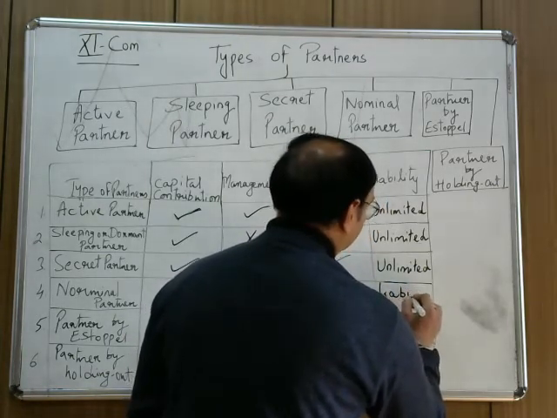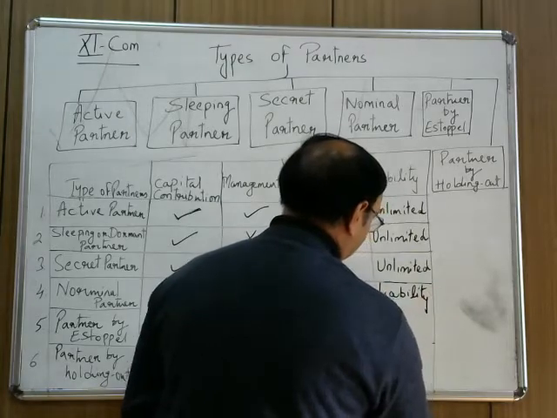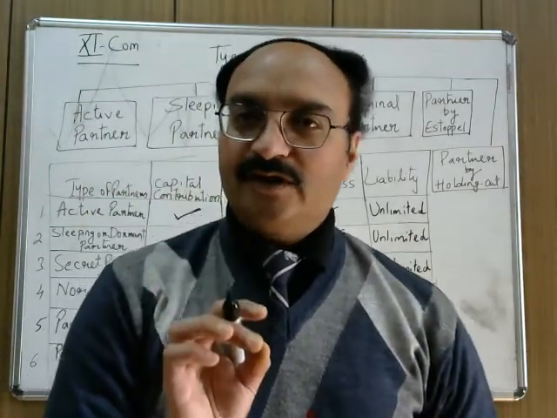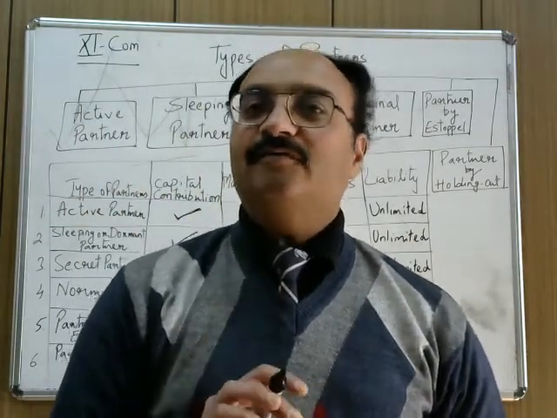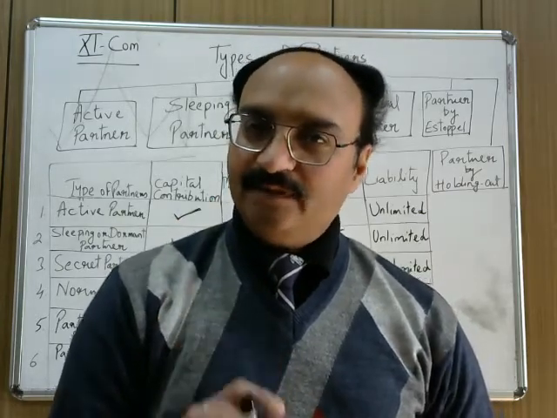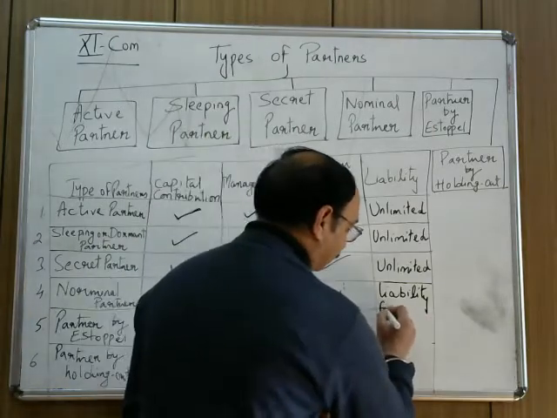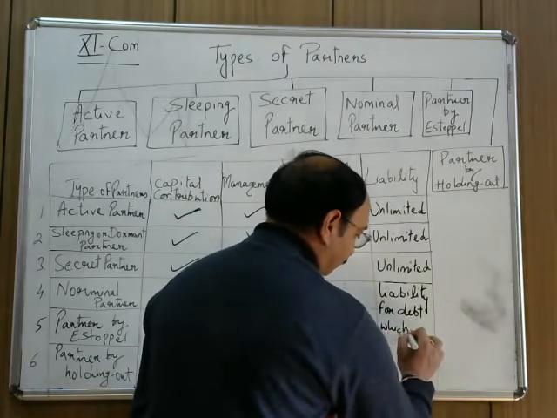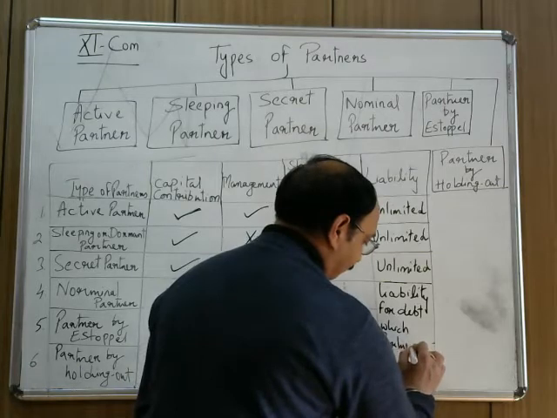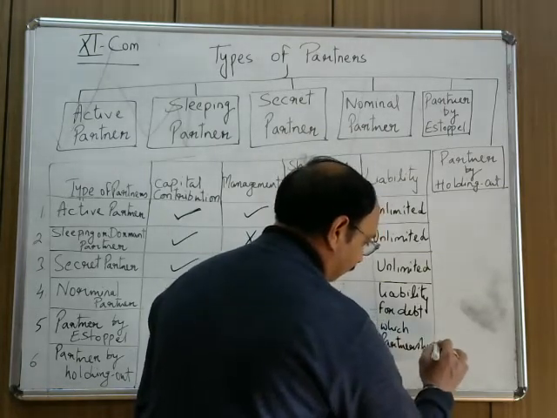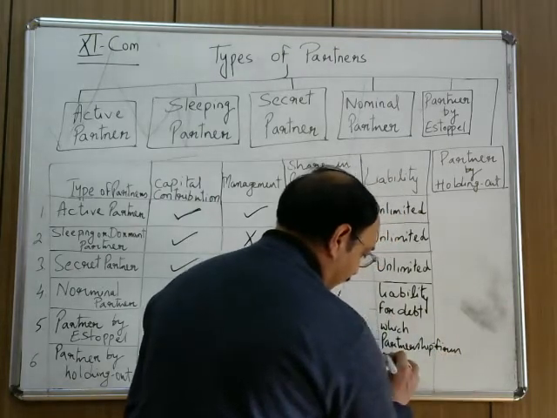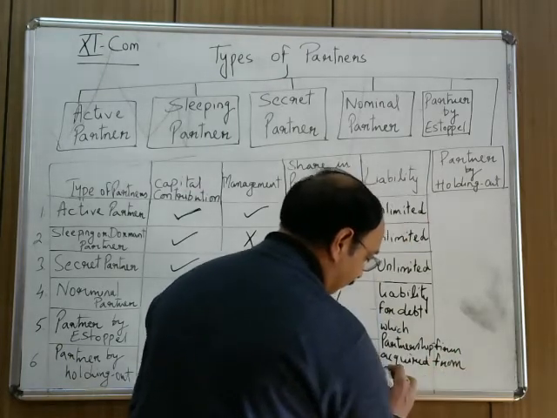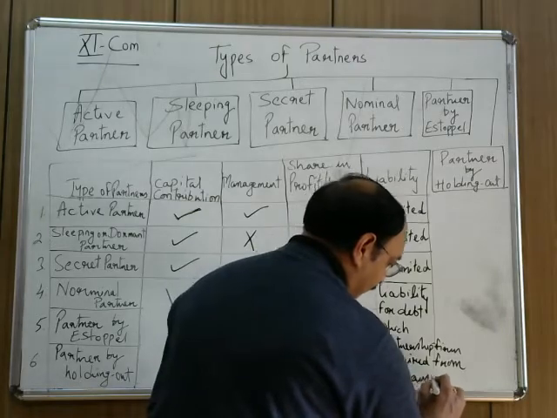Liability for the debt which the partnership firm acquired from his name.